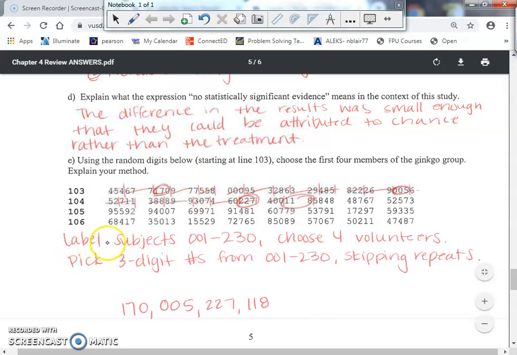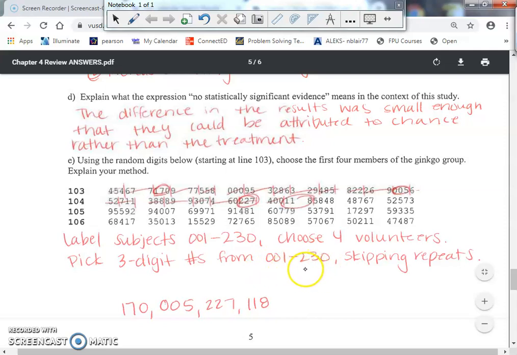But notice I said label the subjects from 001 to 230. It's important that you talk about how you label them, especially with table D. You need to talk about the fact that they all have to be assigned 3-digit values. So 001 to 230. We are going to choose 4 volunteers because it says choose 4. We have to talk about the fact that we're looking at 3 digits at a time. So you could either say pick 3-digit numbers, or you could say look at 3 digits at a time. And I'm only looking at numbers from the range of 001 to 230. You could also say skip numbers that are larger than 230.